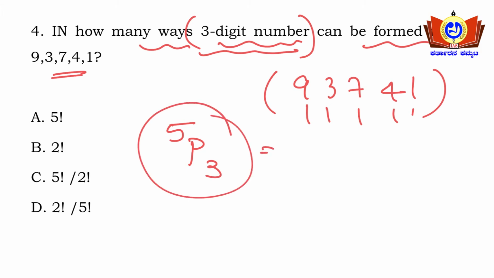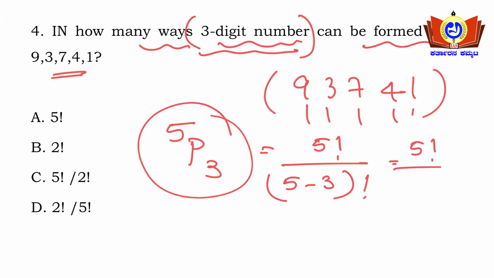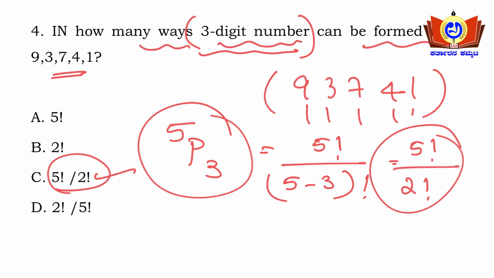So this will be written as 5 factorial by 5 minus 3 factorial. Okay, so this is nothing but 5 factorial, and 5 minus 3 factorial is nothing but 2 factorial. So 5 factorial by 2 factorial, option C is the right answer here. Okay, simple question. Moving on to the next question.